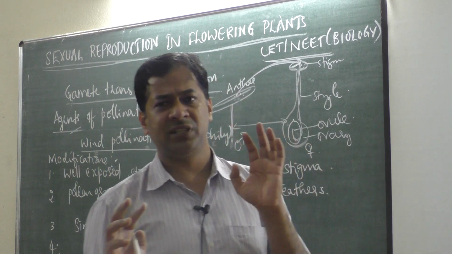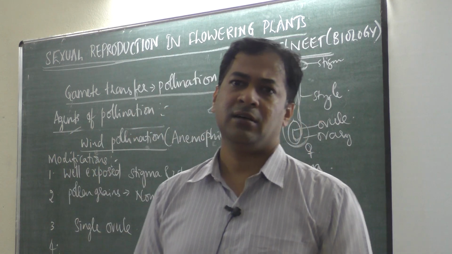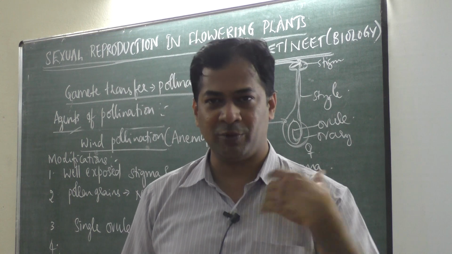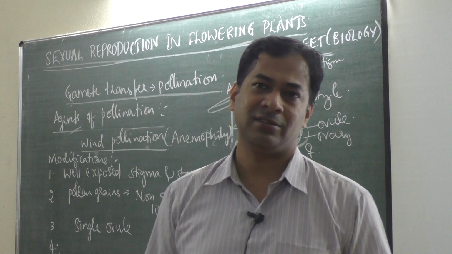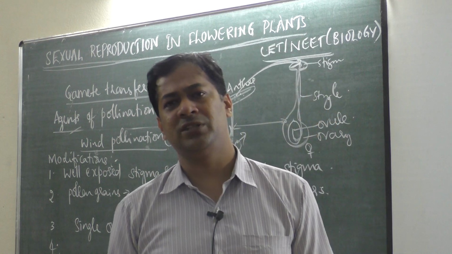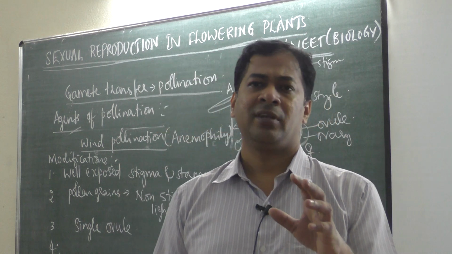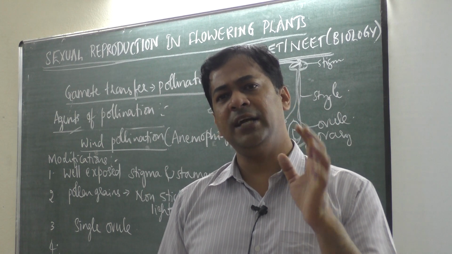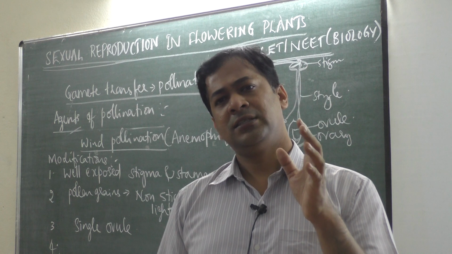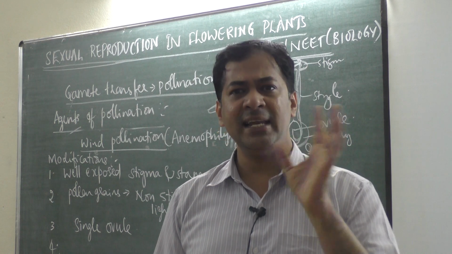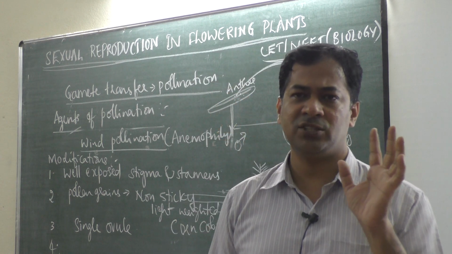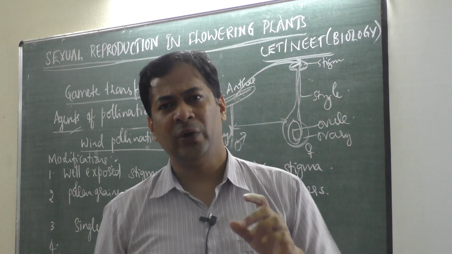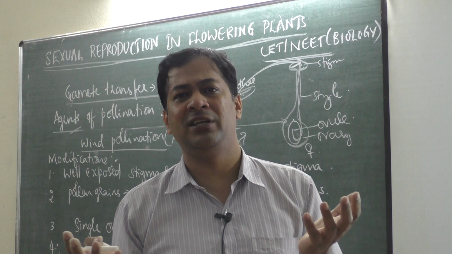And I have one more question. You know this, even then, because there is no interaction here, you can't ask doubts. So I am asking and answering the questions myself, because these are common questions which students get. Why do wind pollinated plants have stamens that produce millions of pollen grains? Why should it not produce only one pollen grain? Very simple, to increase the chances of pollination.